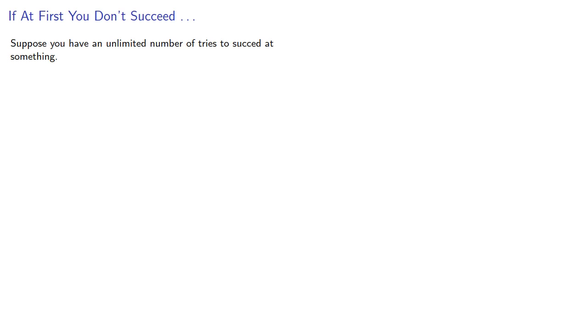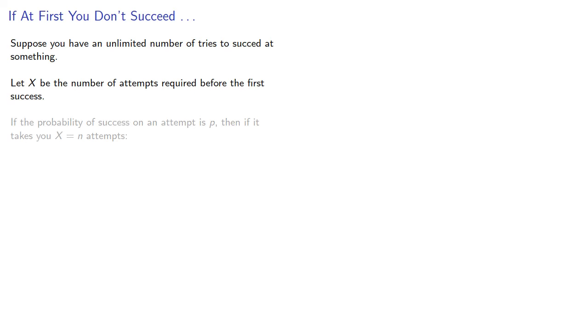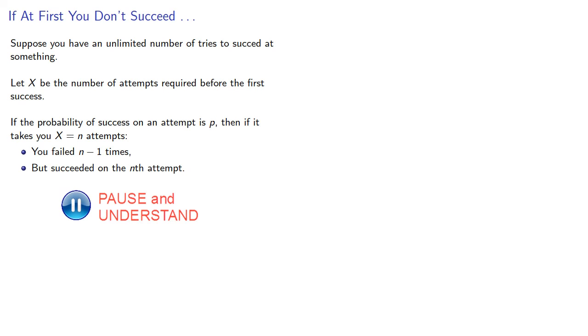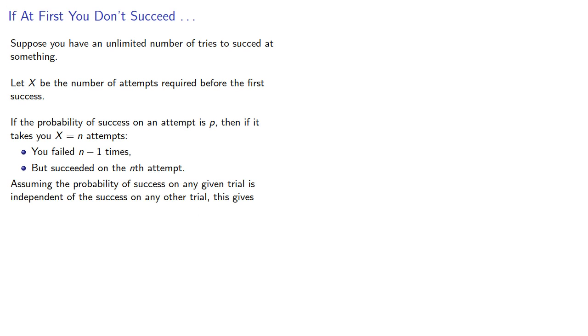Suppose you have an unlimited number of tries to succeed at something. Let x be the number of attempts required before the first success. If the probability of success on an attempt is p, then if it takes you x equals n attempts, you failed n minus 1 times, but succeeded on the nth attempt. Assuming the probability of success on any given trial is independent of the success on any other trial, this gives us our probability.